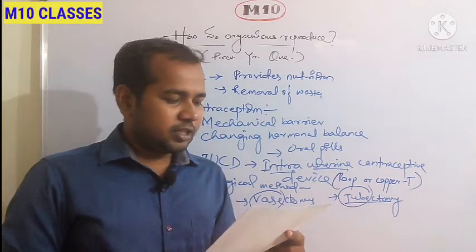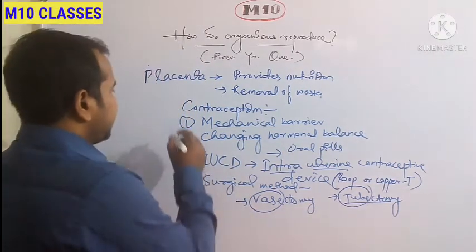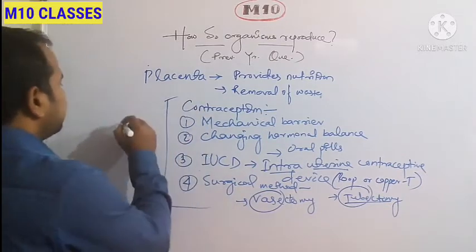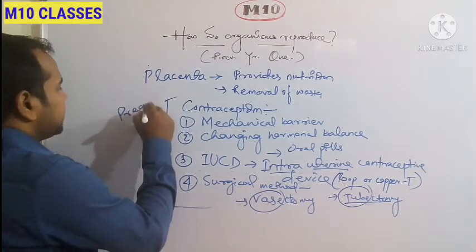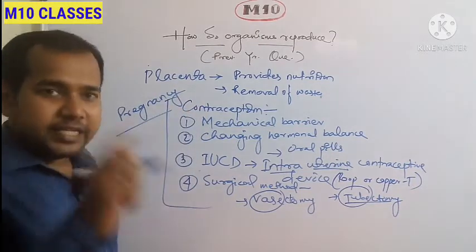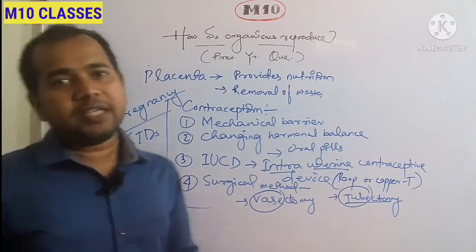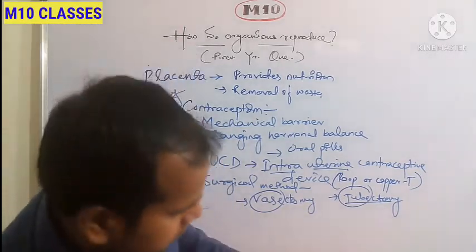State 2 advantages of using such methods. So first of all, using these methods, unwanted pregnancy can be prevented. That is the first one. Second one, it also prevents STDs, that is sexually transmitted diseases. This is your 5-mark question.